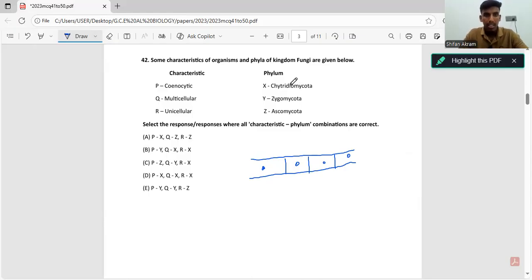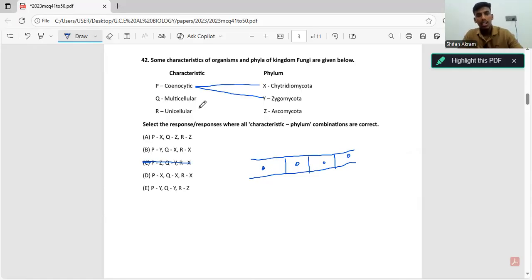Chytridiomycota is coenocytic, which is correct. Zygomycota is also coenocytic, but Ascomycota is not coenocytic. For that reason, we can eliminate the third answer. Why? Because P is going with Z, right? Coenocytic, Ascomycota. Ascomycota is not coenocytic. They have walls in between them. So we'll eliminate this answer.